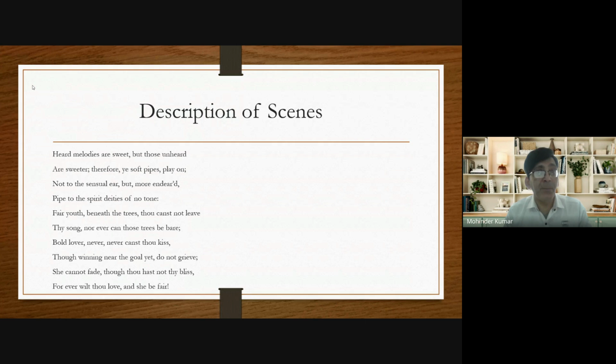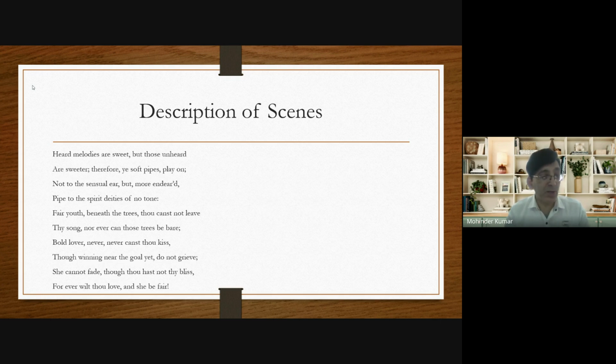He says that the music which the musicians are playing on the urn is not for the physical ear. Why? Because that music belongs to the imagination. Only a person with the help of imagination can imagine which type of tune or song that musician is playing.